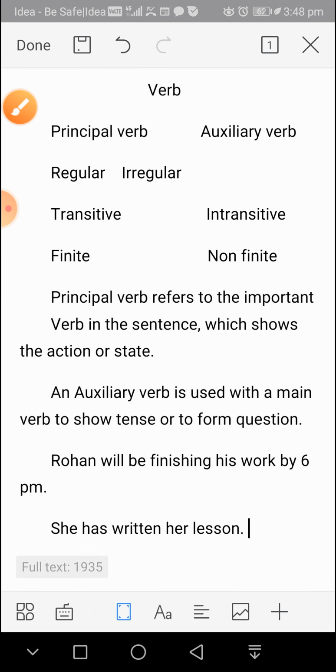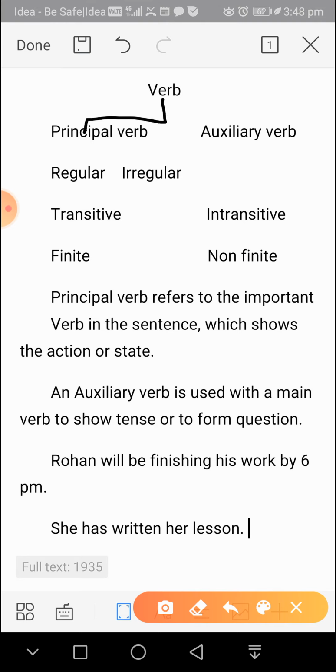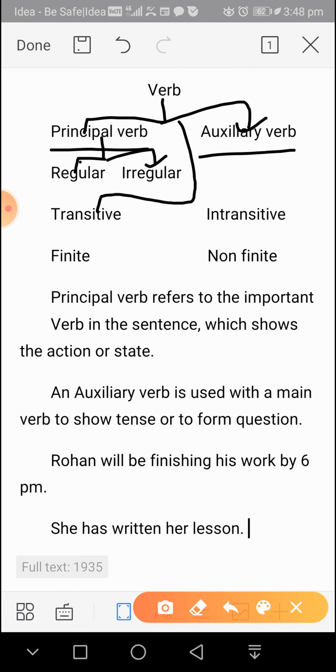Our next turn comes: how many kinds of verbs are here? So see, we are making it very clear. First of all we are categorizing verbs into principal verb and auxiliary verb. Then I categorize the principal verb into regular form of verb and irregular form of verb. Then again I am categorizing verbs into transitive verb and intransitive verb, and then finite verb and non-finite verb. So can you see the flow chart of how verbs can be classified?